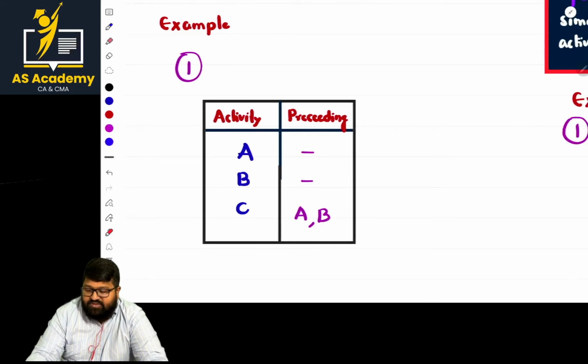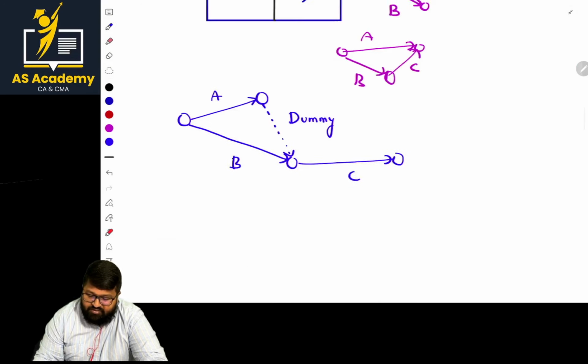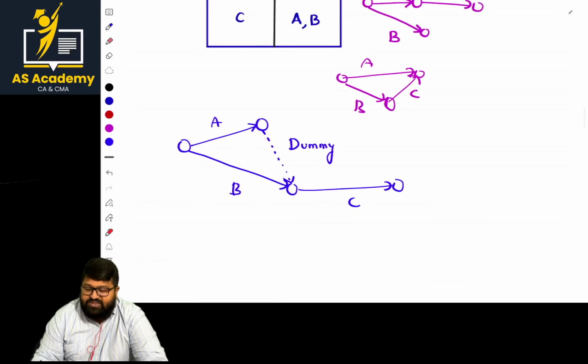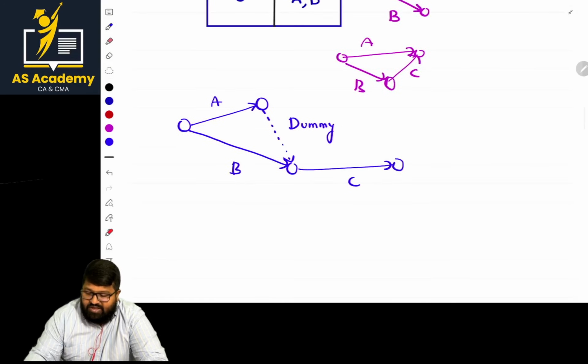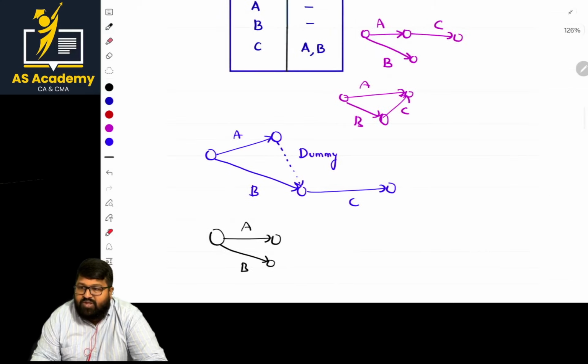Let us see the earlier diagram which we have done regarding this. Normally, A is an activity and they also said that at the same point B also starts. And whatever is told, C starts where both A and B end.